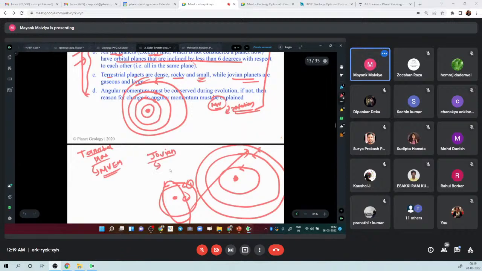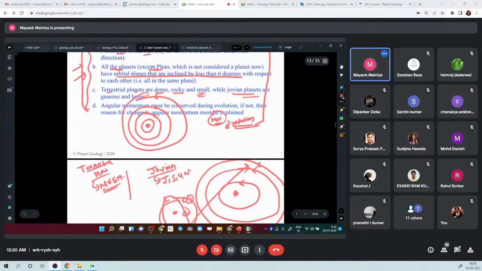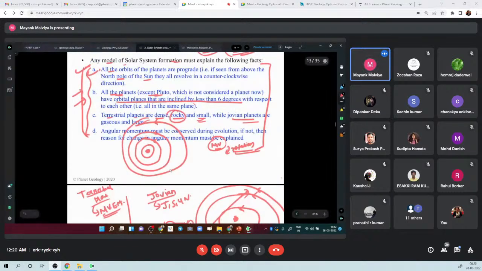They are Jupiter and onwards. The terrestrial planets are rocky and dense, and the Jovian planets are large and gaseous. So our theory should explain this also.